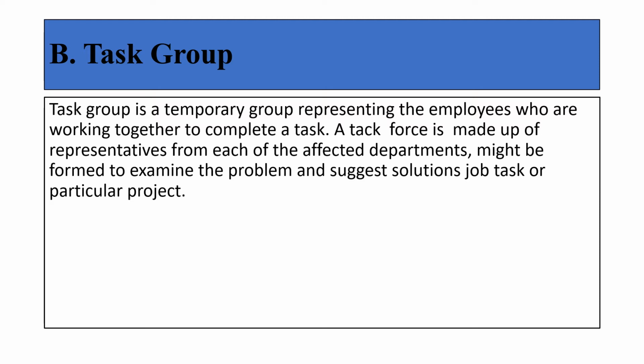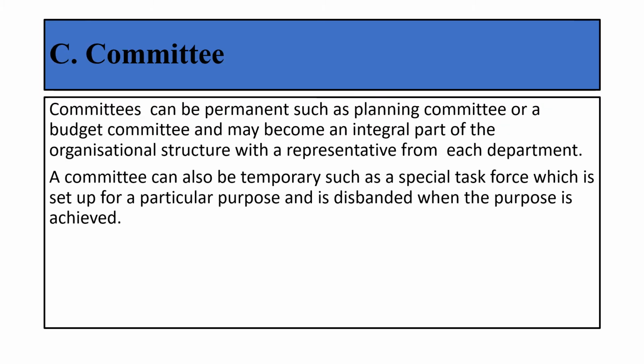So the third type of formal group is committees. When we talk about committees, a committee can be permanent as well as for a temporary purpose, depending on what the organization wants. There are various committees formed by the companies and the committee members will be representatives from various departments. If you take for example our college, we have an examination committee, a disciplinary committee.